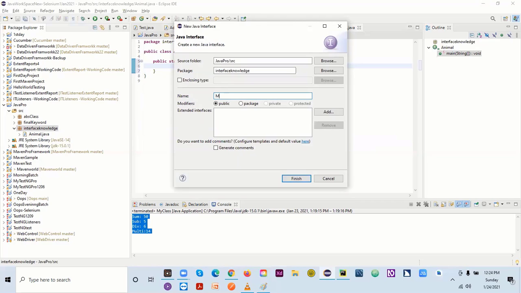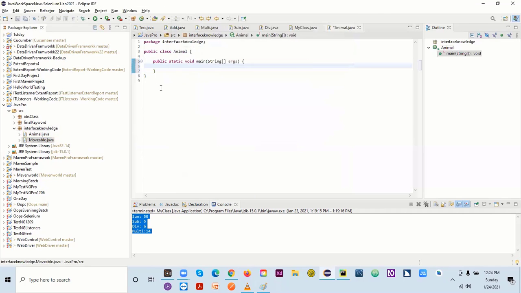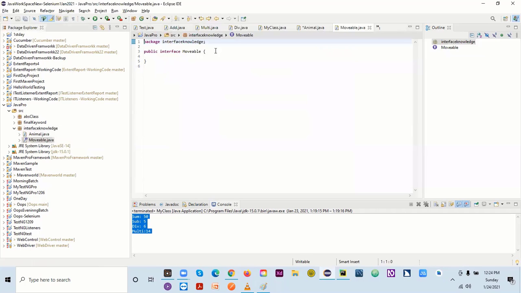So my animal can be movable. Okay, they can move, and also they can crawl. Crawling is also a part of animal actually. So they are crawlable. So I can say movable. Okay, so this is the one interface.